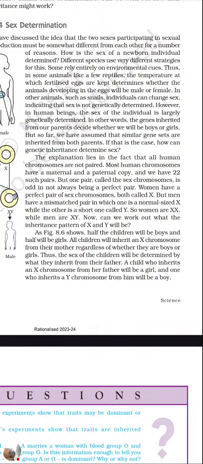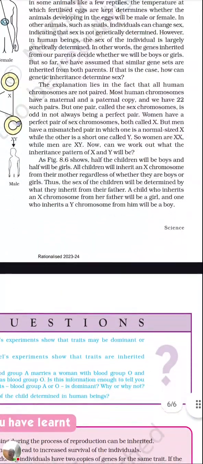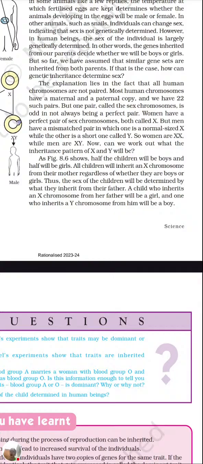But so far, we have assumed that similar gene sets are inherited from both parents. Till now we were saying that both the parents are providing. But how is the combination there? Depending on that, whether it will be a baby boy or baby girl, we'll come to know. So let's move further. The explanation lies in the fact that all human chromosomes are not paired. Most human chromosomes have a maternal and paternal copy.